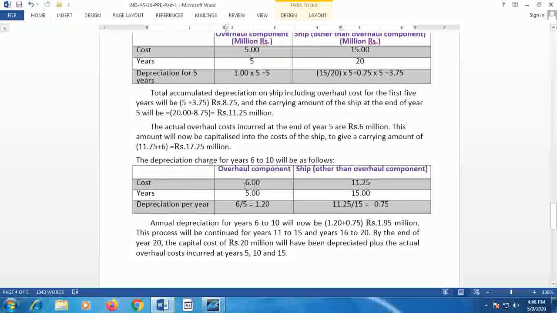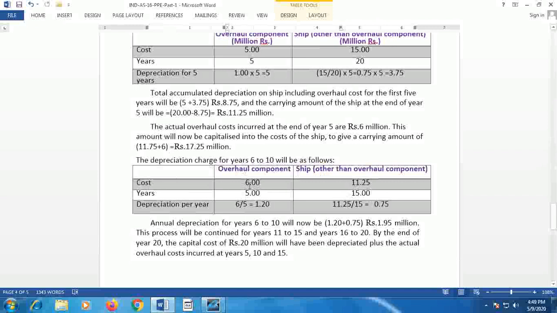The overall component incurred at the end of the 5th year is 6 million with reference to overall component, and for ship, as we have calculated the residual value, it is 11.25 million. For the overall, it is for next 5 years, so 5 years is taken. For ship, the remaining life of the ship, profitable life of the ship is taken as 15 years. Out of 20 years, 5 years has been expired.